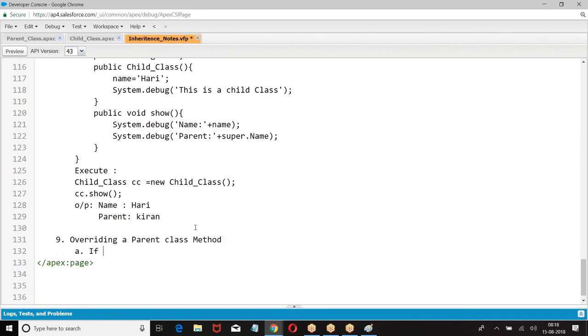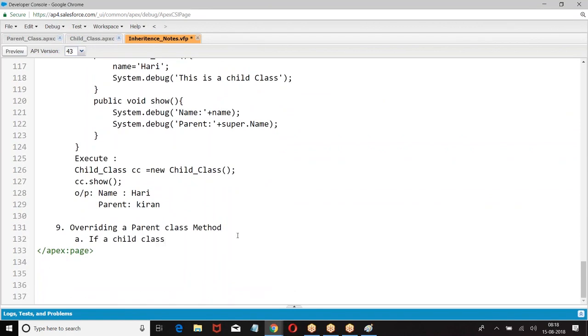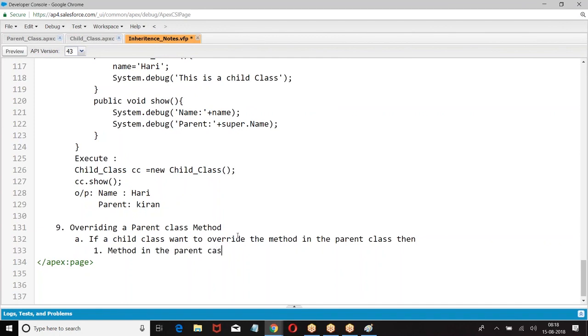If a child class wants to override a method in the parent class, then the method in the parent class should be virtual, and the method in the child class should be defined as override.